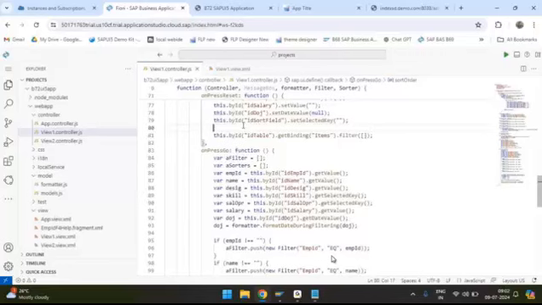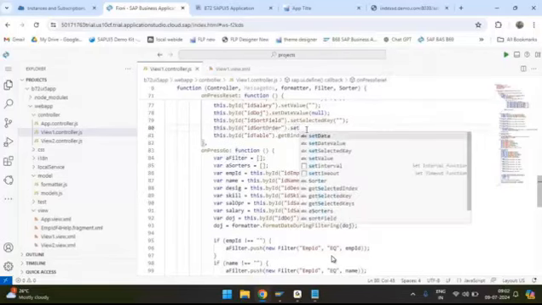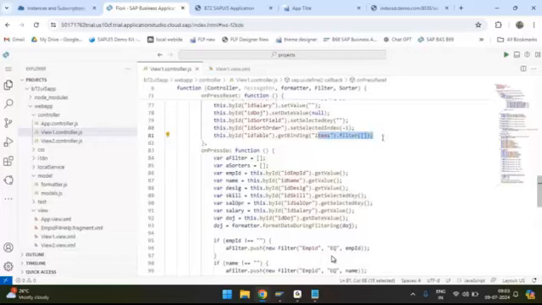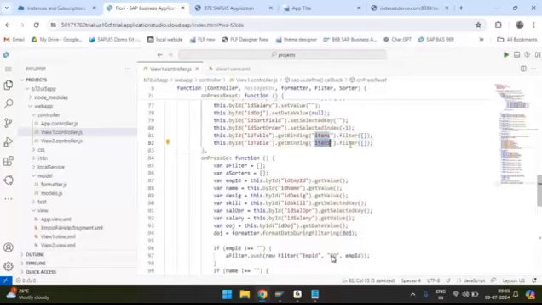You need to say set selected index. For radio button group, what do we need to write? Set selected index, that is the correct answer. And you need to give -1 because you don't want any of them to be selected. And the way you have written dot filter empty, similarly copy this statement and keep get binding items dot sort also empty. That means whatever sorting was applied previously, remove that sorting.